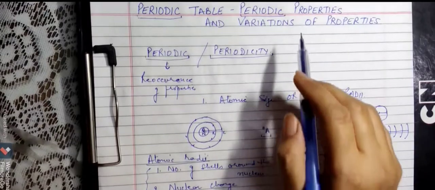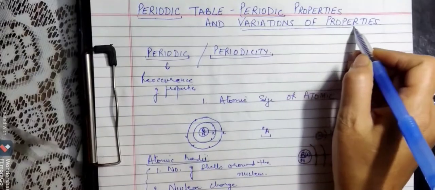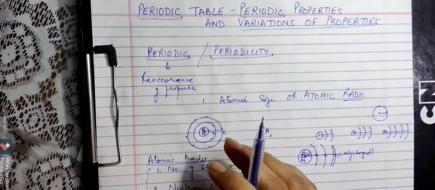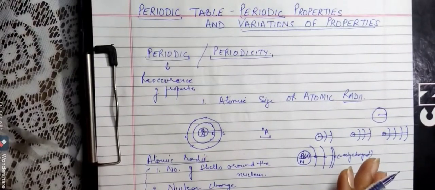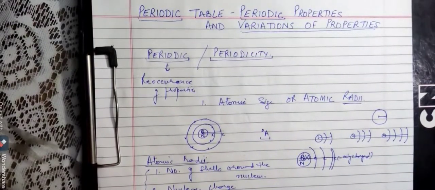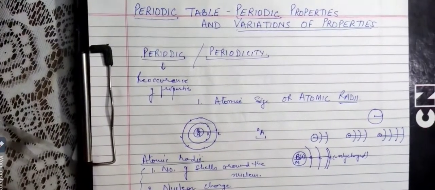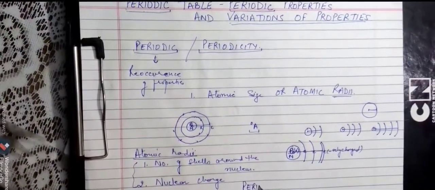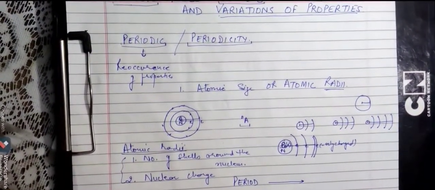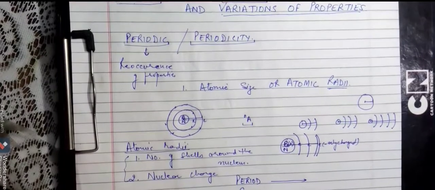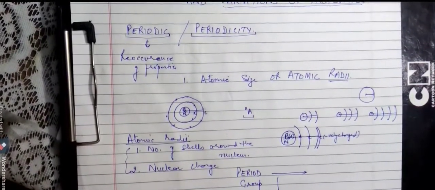Now we have to see the variations in the properties. What do you mean by variations in the properties? How does any particular property vary in a group or in a period of the periodic table? I hope you remember the terms groups and periods, which you must have studied in class 9. A period is the horizontal row, and a group is the vertical column.